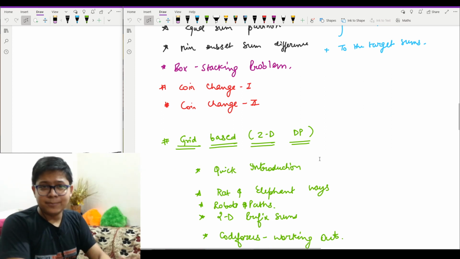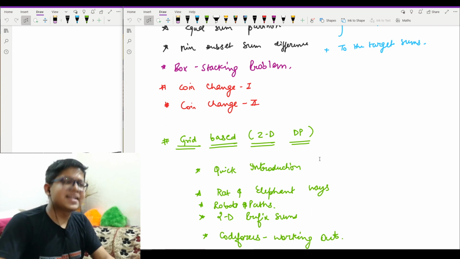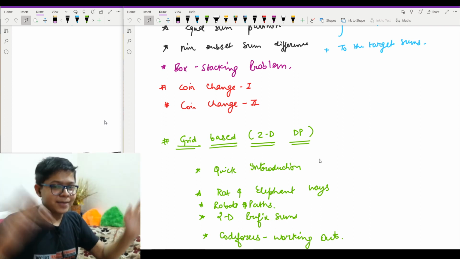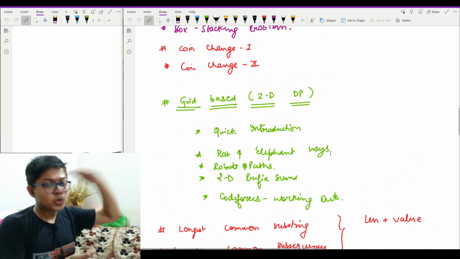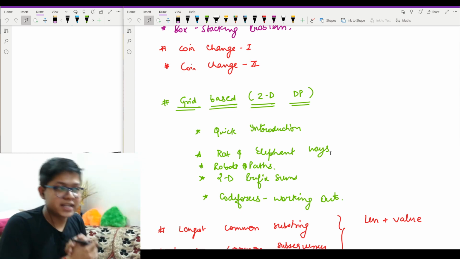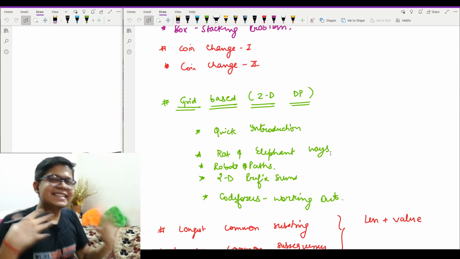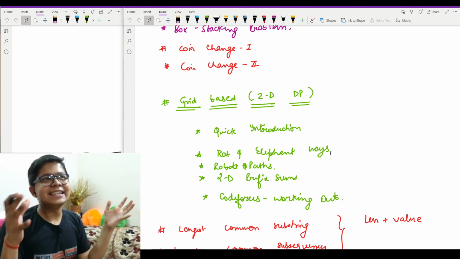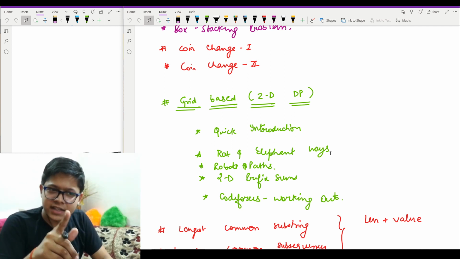Then the box stacking problem. It's a medium level problem, and then the standard problems, which are coin change 1 and coin change 2. They are very standard problems. Then we will have a break from 2D DP, and in the break, we will study grid based DP. According to me, it's pretty easy to understand this grid based DP, because it's very intuitive. You will get to know, okay, I'm moving right here, I'm moving right here.